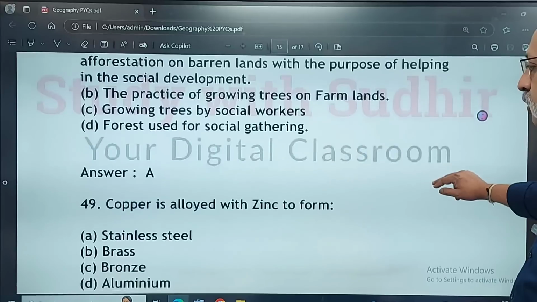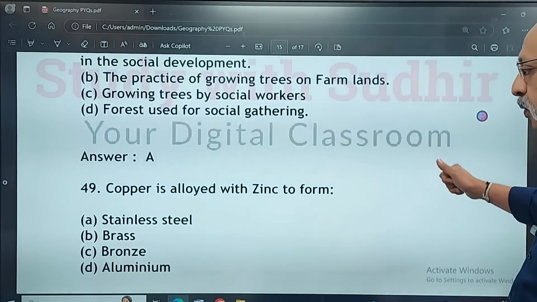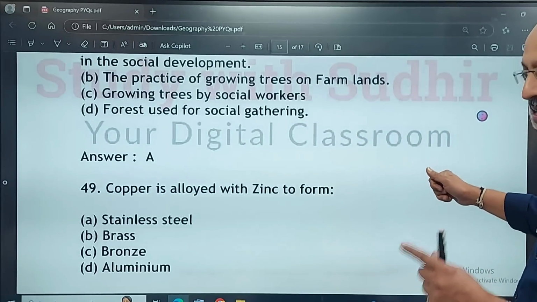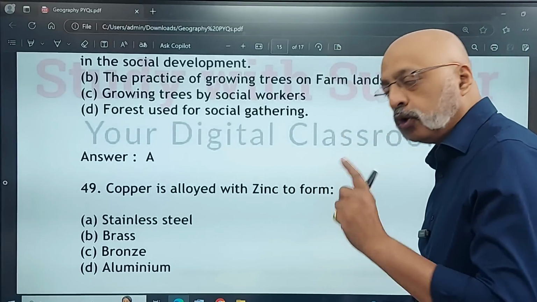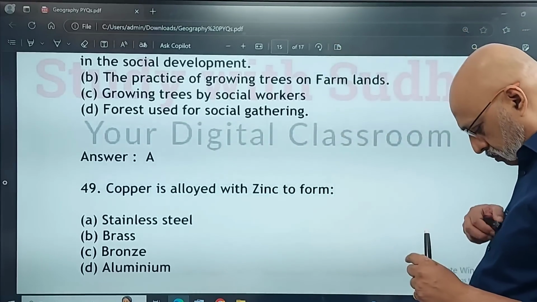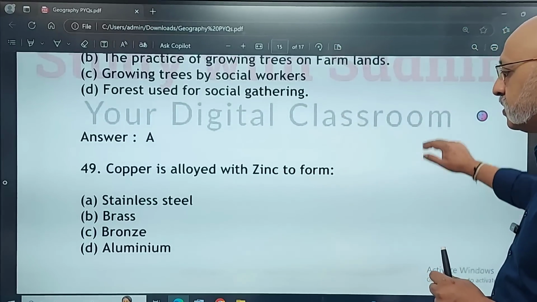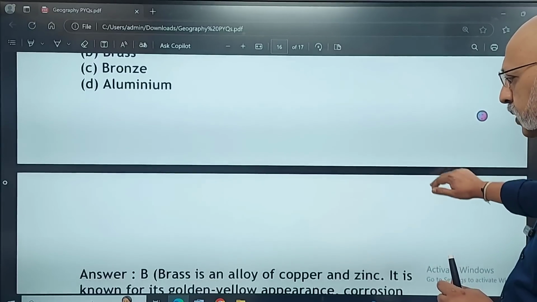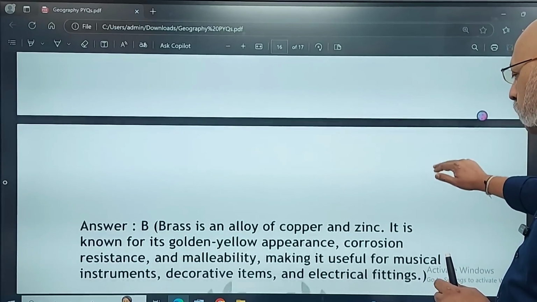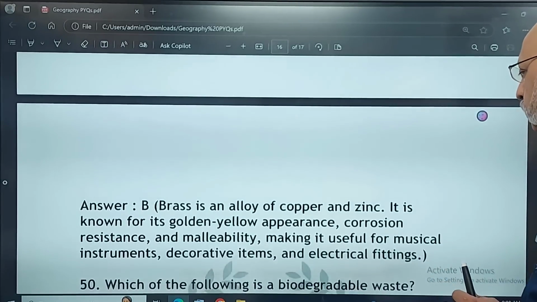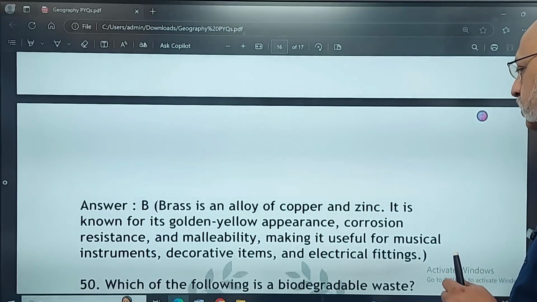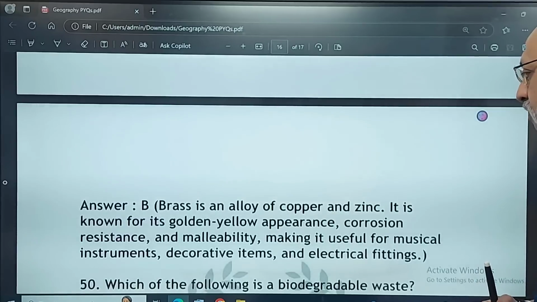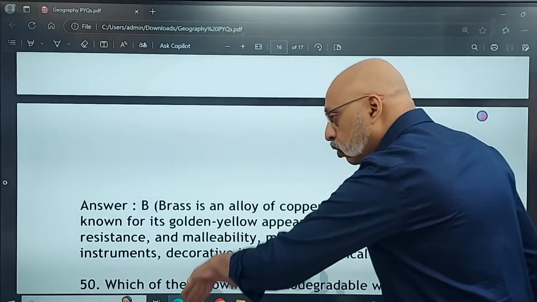Copper is alloyed with zinc to form stainless steel, brass, bronze, or aluminium. Now this is another question I find has come quite a few times in both pre-boards as well as in board papers. So the correct answer is B. Brass is an alloy of copper and zinc. It is known for its golden yellow appearance, corrosion resistance, and malleability, making it useful for musical instruments, decorative items, and electrical fitting.